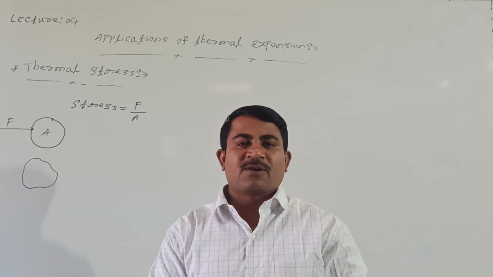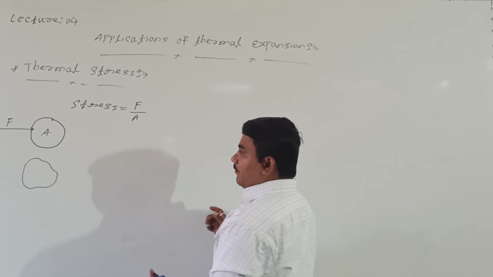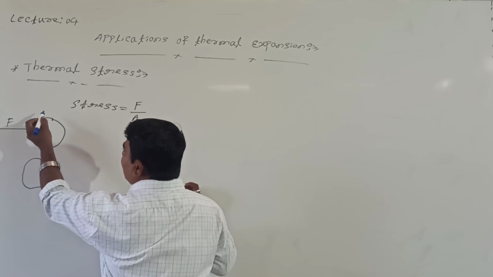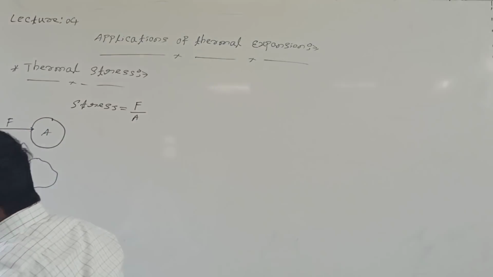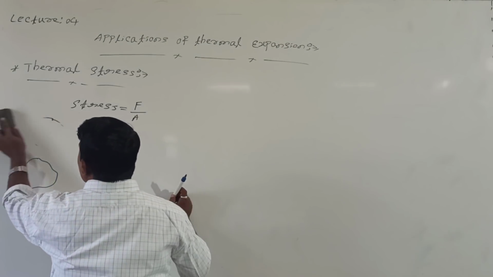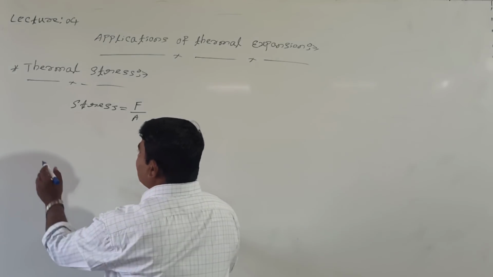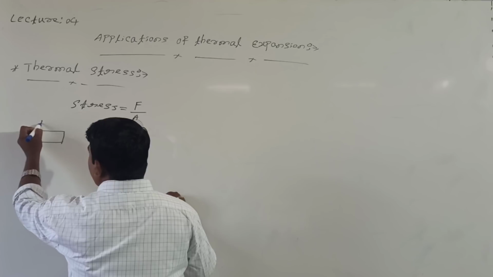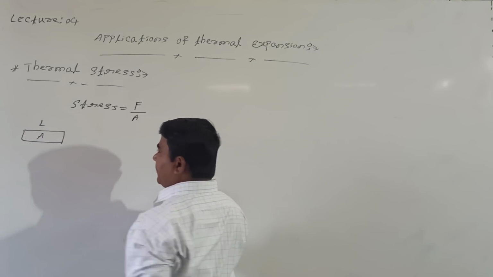And one more physical quantity we define is strain. Before the force acts, this body has a certain shape or length. I will take one more example instead of this solid: a metal rod. Here, L is the length and A is the area.